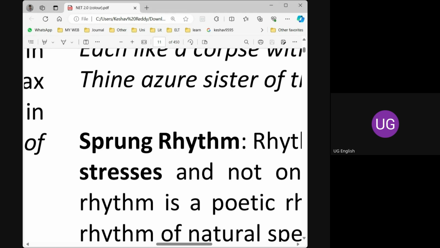Sprung rhythm, very important. And when I was talking about spondee, I mentioned this, the fifth type of meter. We have, yes, G.M. Hopkins. Right answer. Thank you. Sprung rhythm is nothing but a special type of rhythm invented by G.M. Hopkins, Gerard Manley Hopkins.